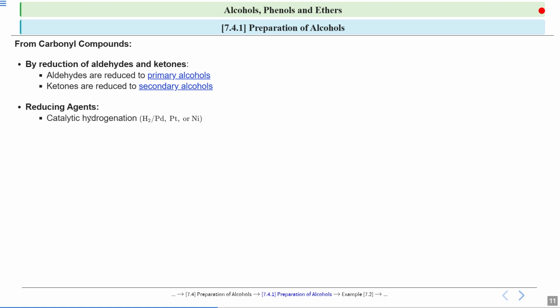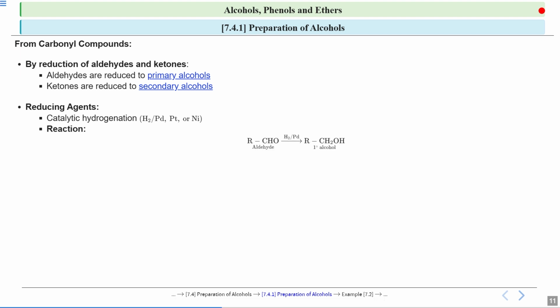Now in this, let us see the reducing agents. So first is catalytic hydrogenation. That is, we are going to add the hydrogen in the presence of a catalyst. Now that catalyst can be platinum, palladium or nickel. It can be any catalyst. That is, hydrogen is added in the presence of catalyst.